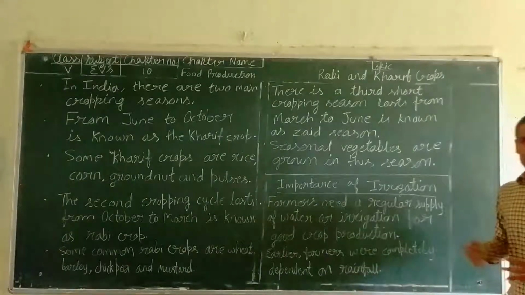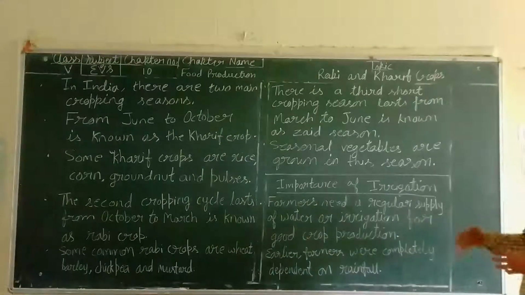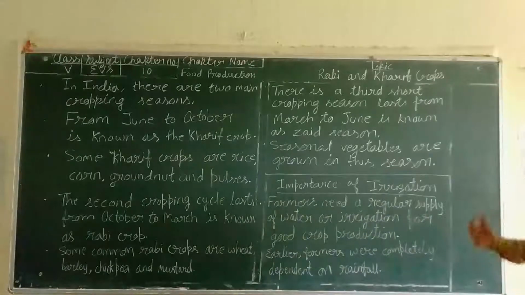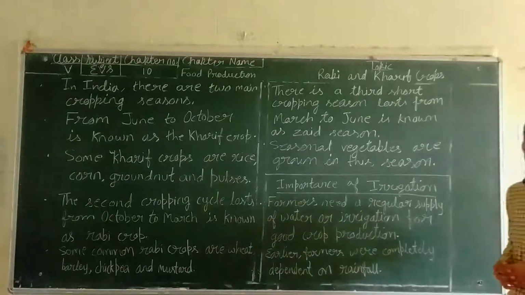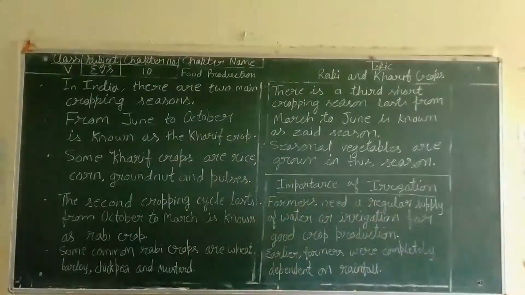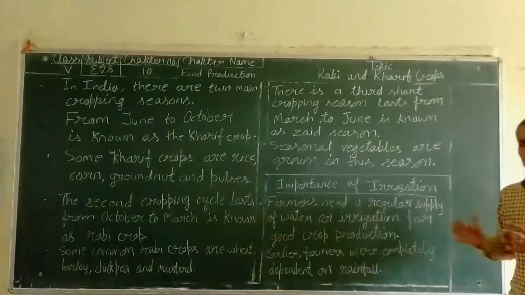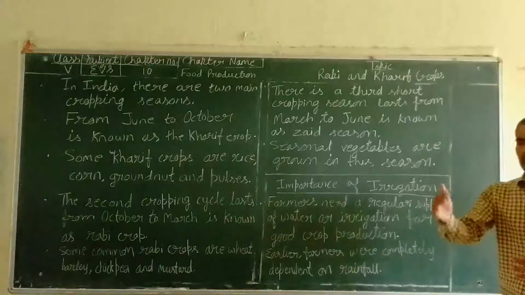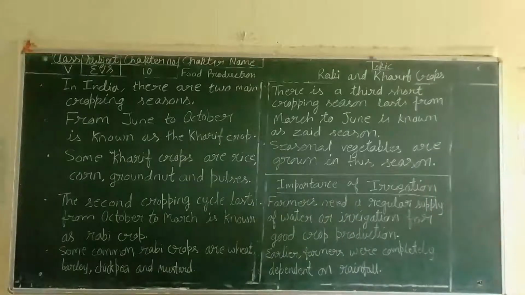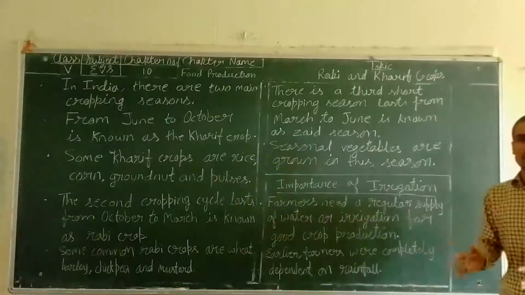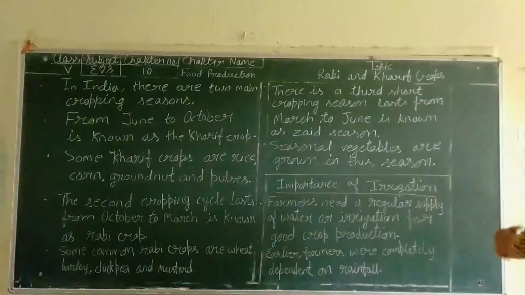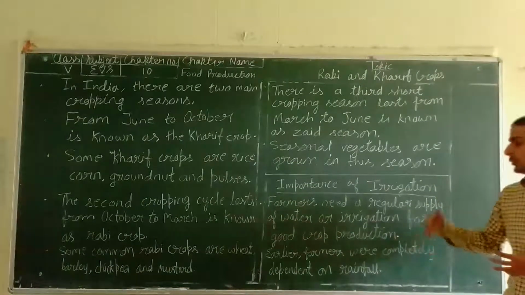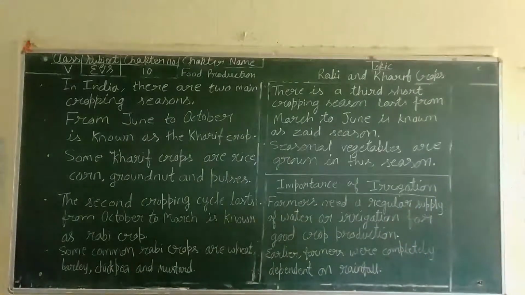After some time, as the farmers got educated or felt their requirement, they started digging wells and canals. They connected their fields to the river by means of canals. They got the water, and they also stored water from the rainfall. So these were the methods they used to complete the requirement of water for proper production of crops.